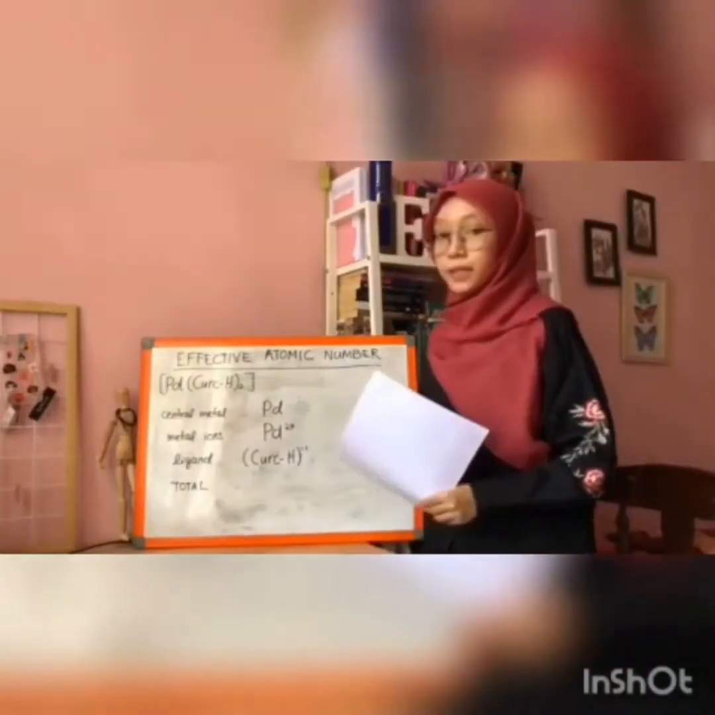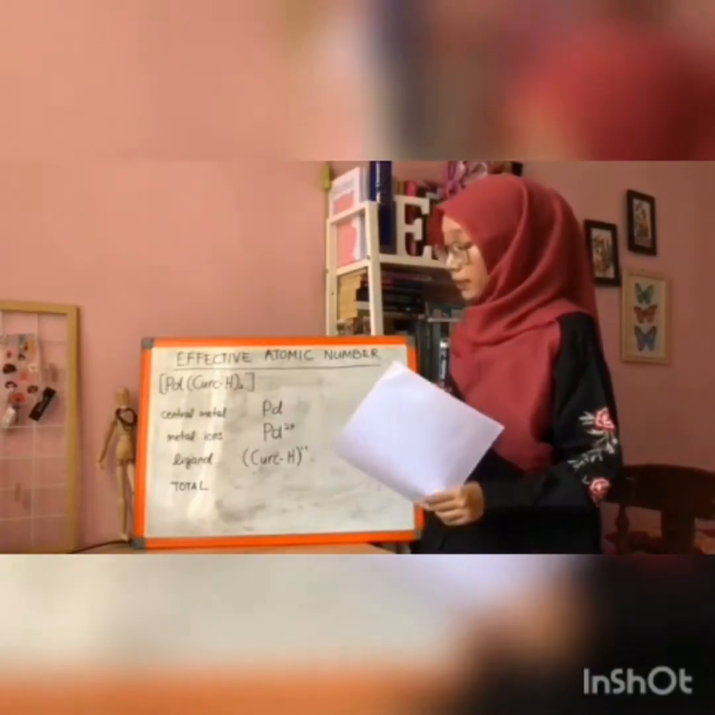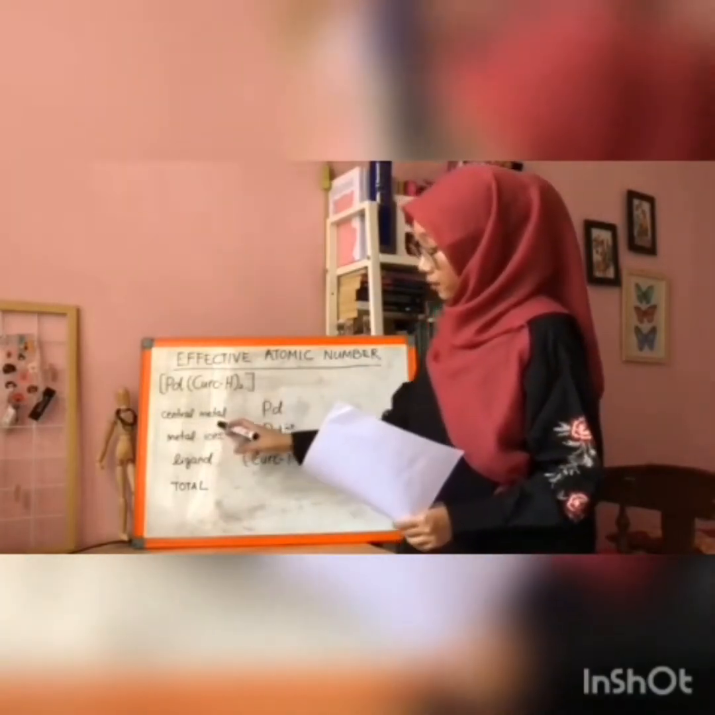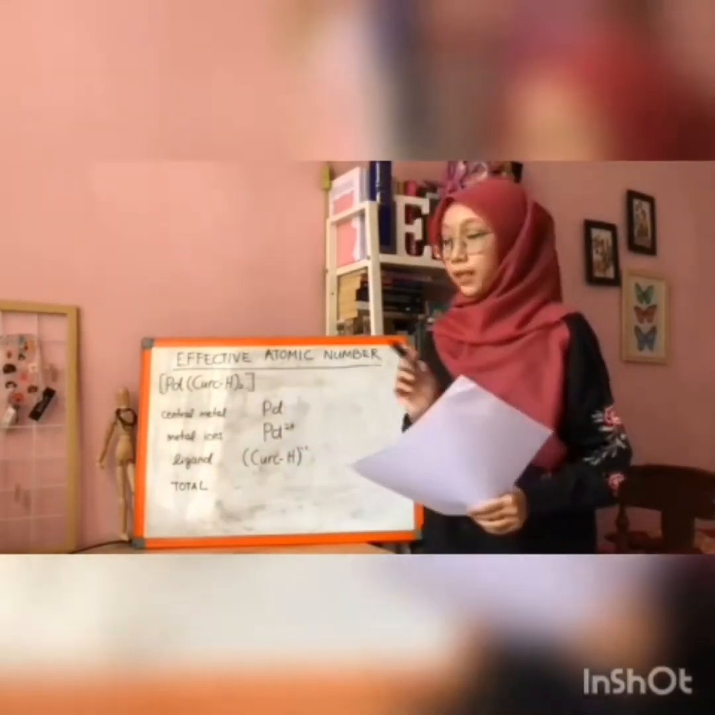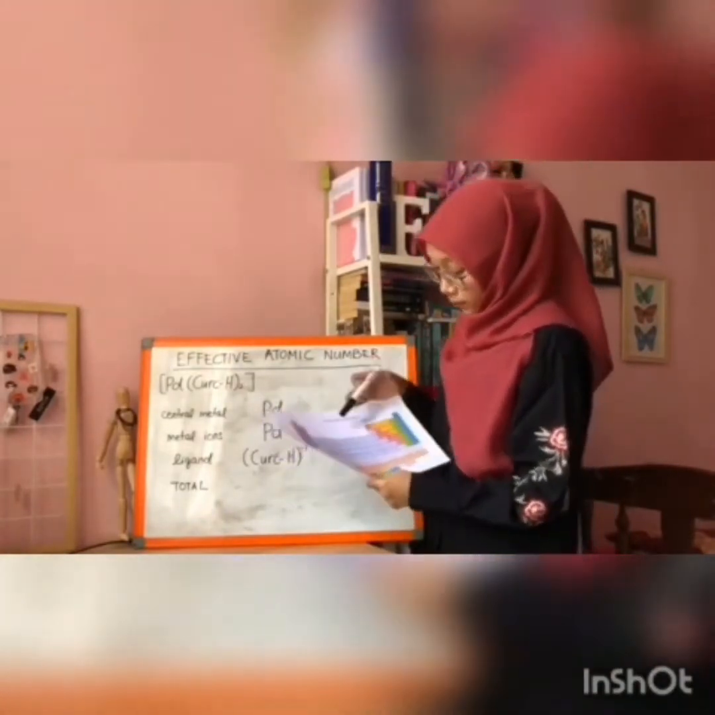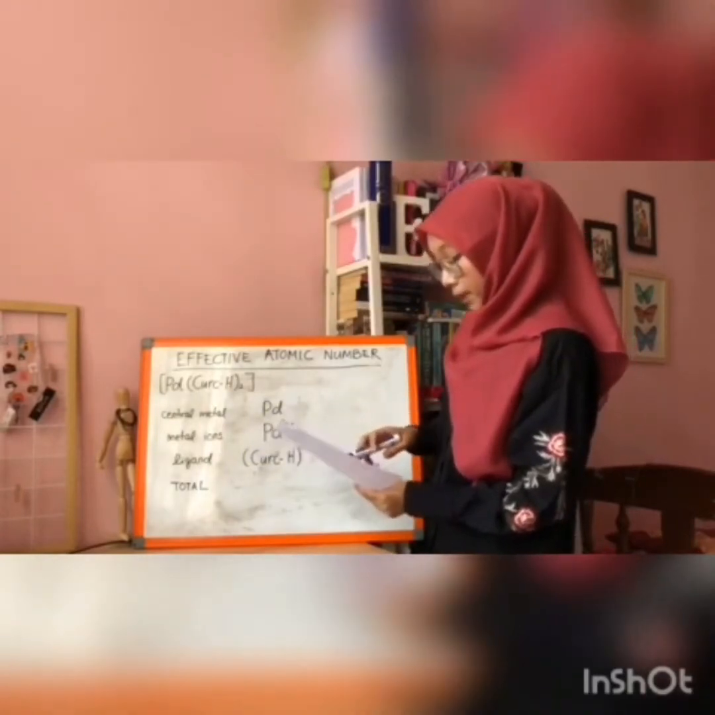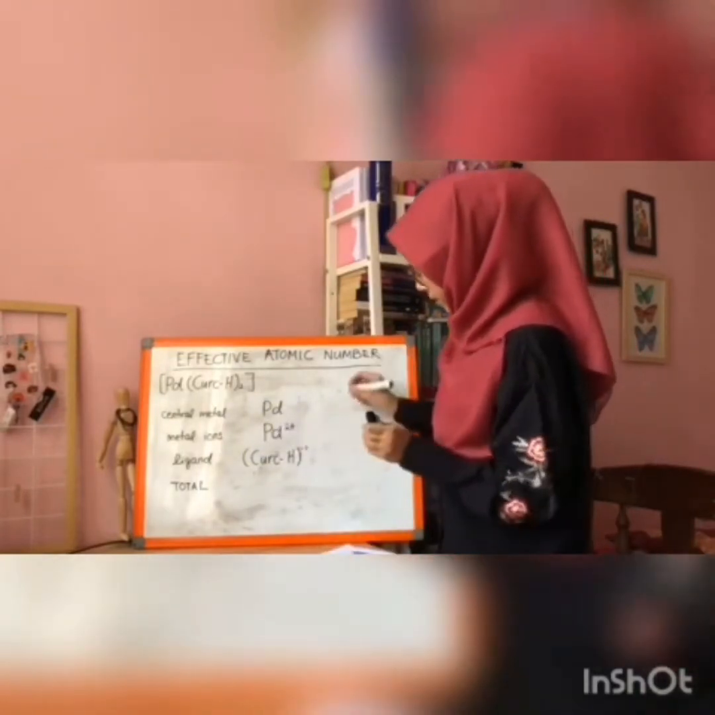Next, we're going to determine the stability of this whole complex based on effective atomic number, or EAN. First, we look at the central metal, which is palladium, and we have to determine the atomic number of palladium based on the periodic table. As we can see here, based on the periodic table, we can say that the atomic number of palladium at ground state is 46.